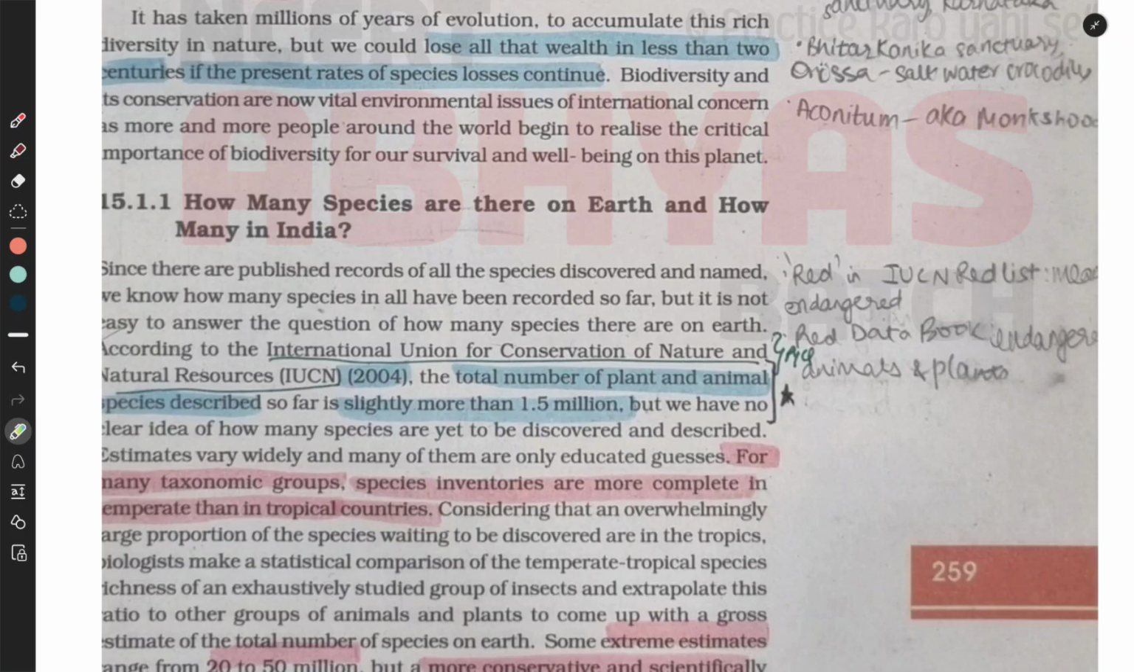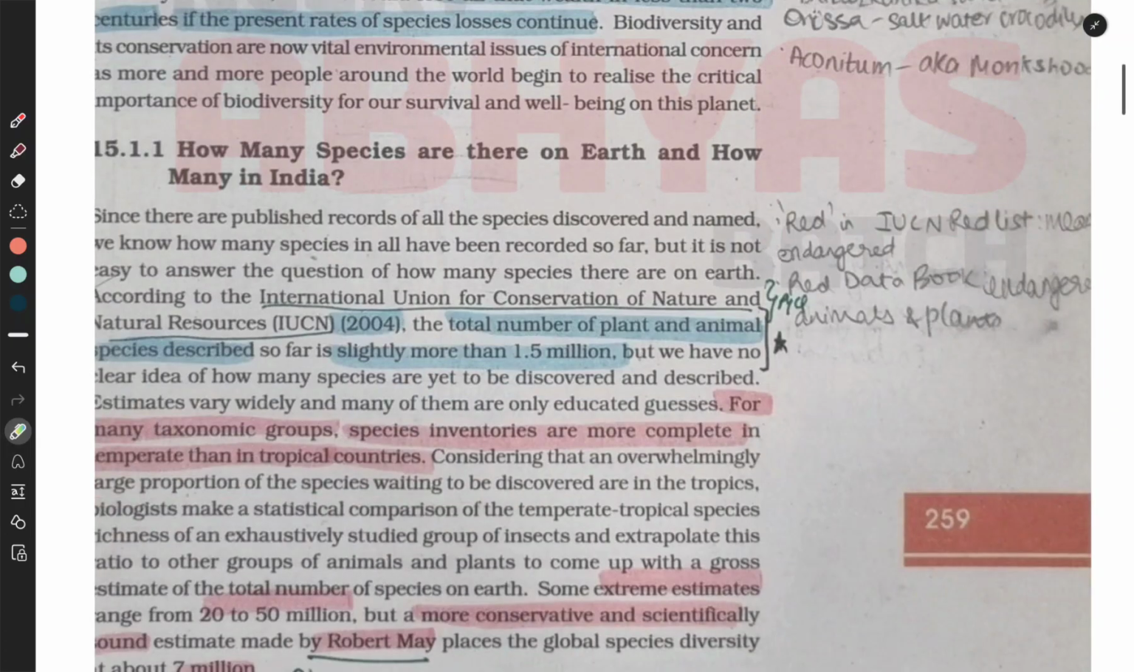Since there are published records of all the species discovered and named, we know how many species in all have been recorded so far, but it is not easy to answer the question of how many species there are on Earth. According to the International Union for Conservation of Nature and Natural Resources (IUCN) 2004, the total number of plant and animal species described so far is slightly more than 1.5 million, but we have no clear idea of how many species are yet to be discovered and described. Estimates may vary and many of them are not more than educated guesses.